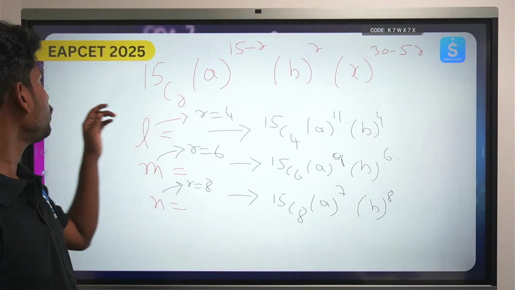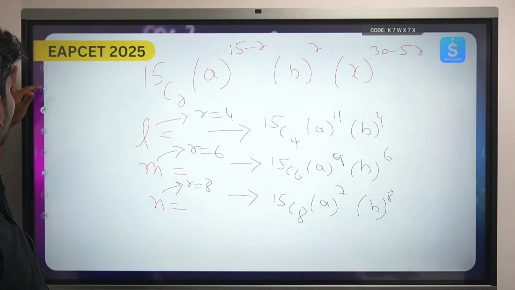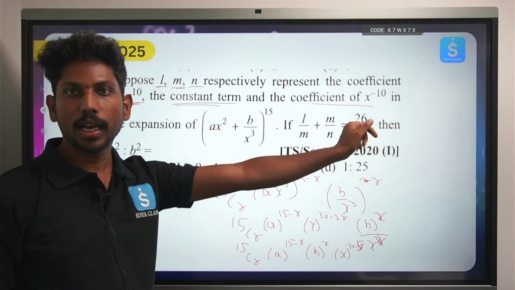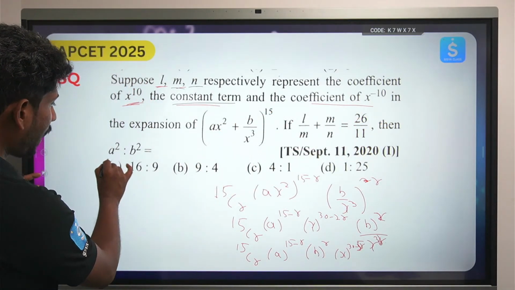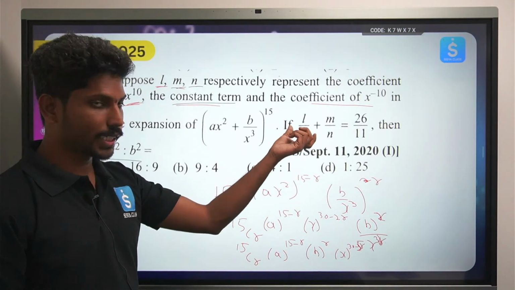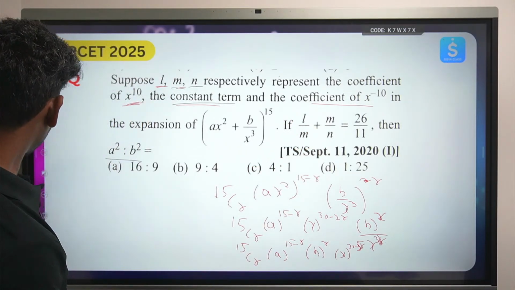Now whatever the element values are there, try to substitute and get the value of N, which equals 26 by 11. Try to find what is a square by b square. I have given all the values, directly substitute and you will get the answer.